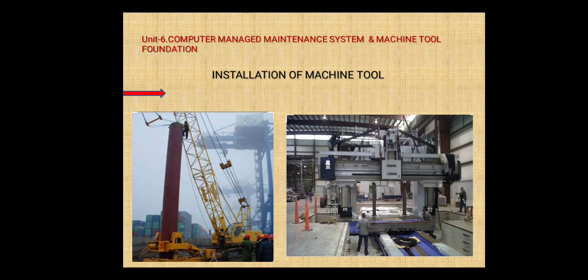Whatever damaged parts came from the supplier are to be examined, and if any mistakes or damages are found, they are to be rectified. After completion of the above operation, the process of installation of the machine tool begins, and the next installation procedure is continued.